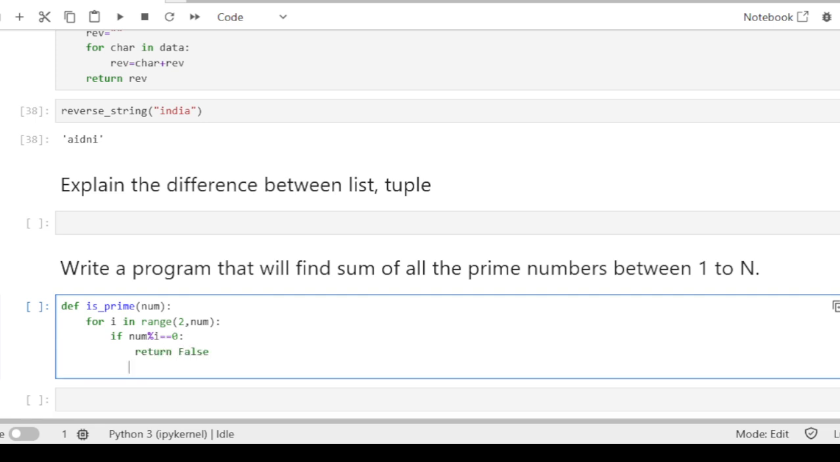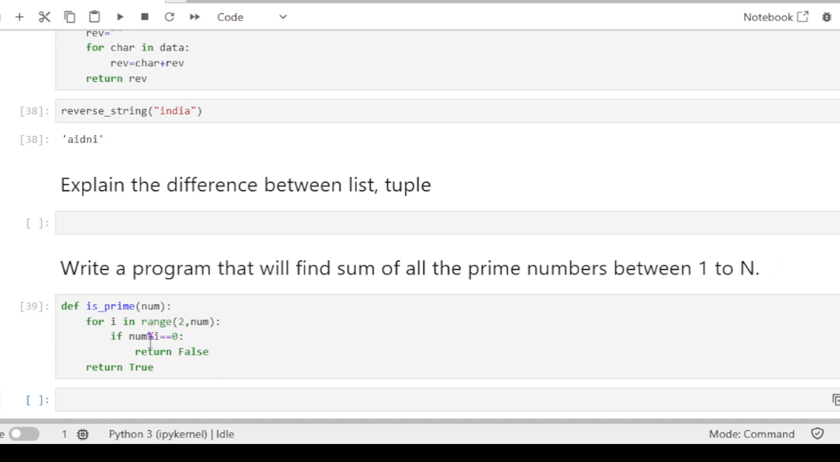Then we need to return false. If the number is divisible by any number other than 1 or itself, then it is not a prime number, so we return false, otherwise return true. If the number is divisible by anything other than itself or 1, it is not prime and will return false, otherwise it will return true.